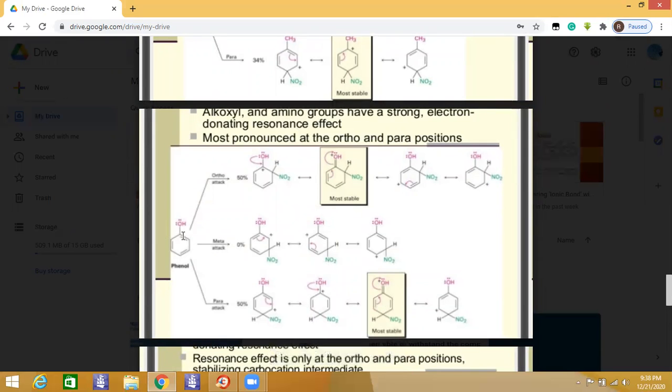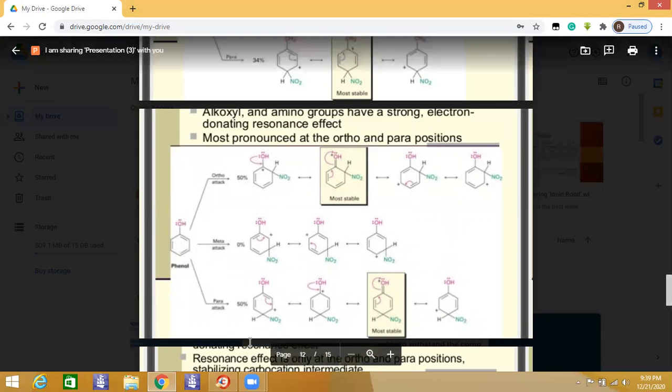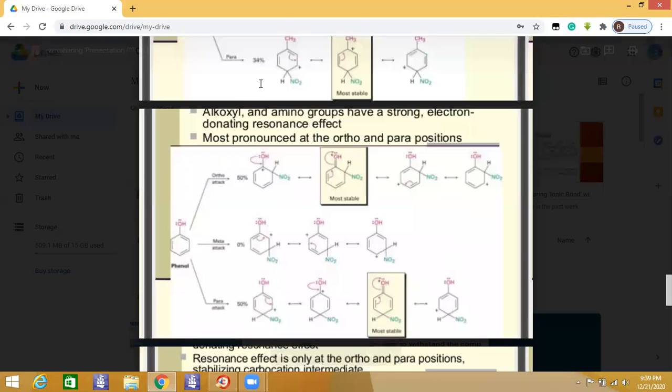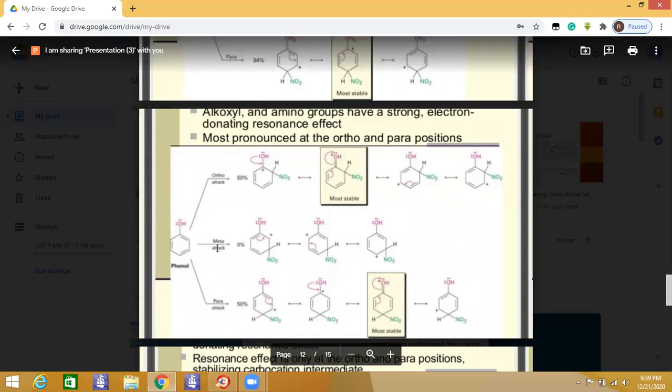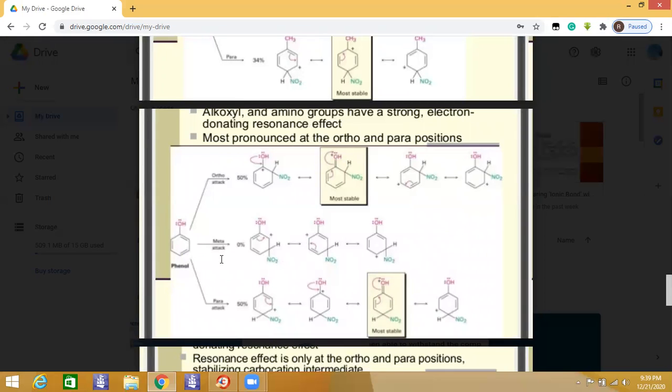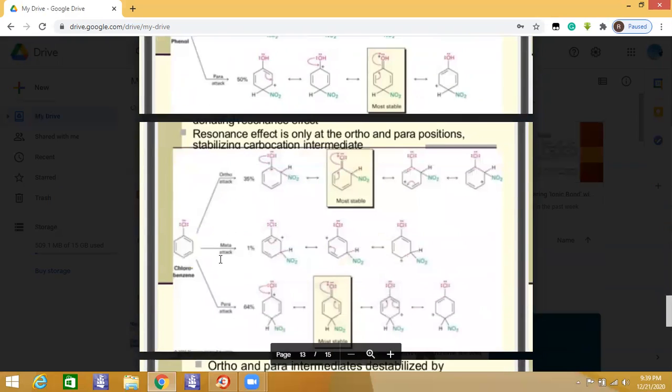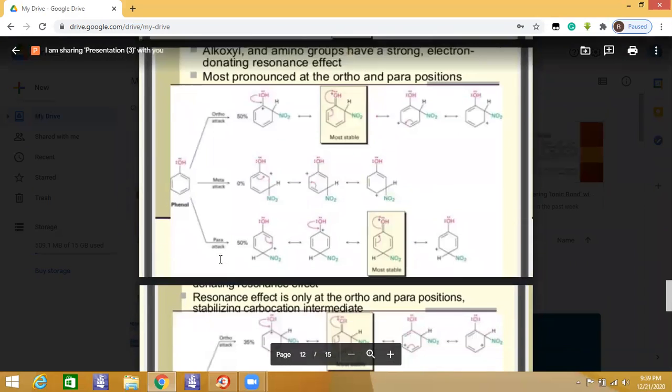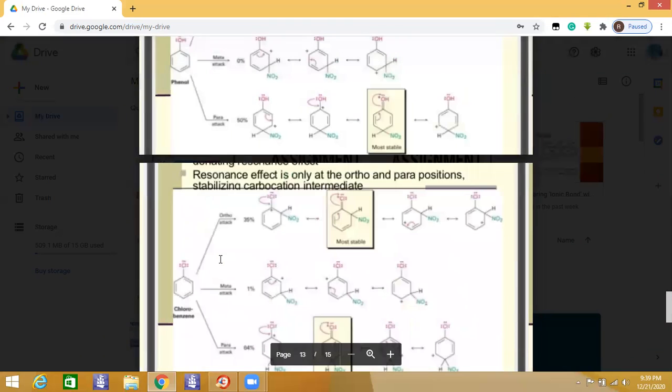In the same way, over here we have phenol. When an OH group, a hydroxyl group, is present on benzene, it is called phenol, and it will again donate its electron density towards the ring, making these sites, ortho and para, more available, giving you a 50-50 chance of product, and there is no chance of meta being attacked. So OH is again an electron donating group.